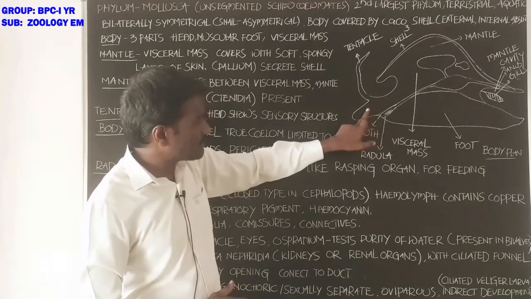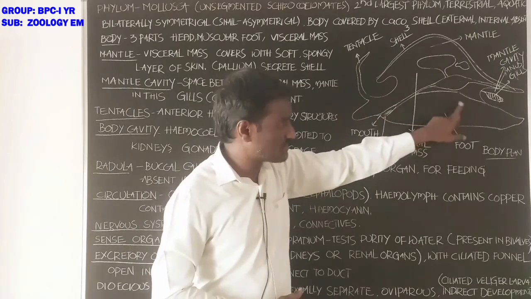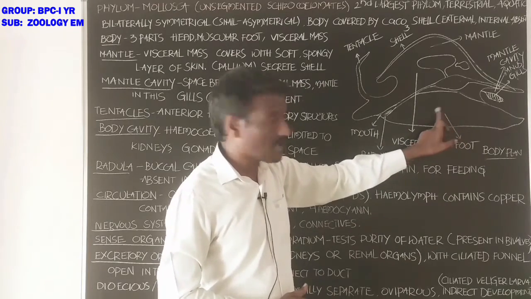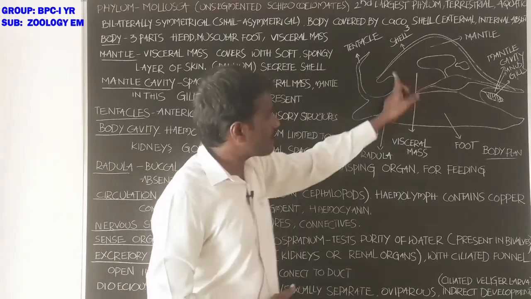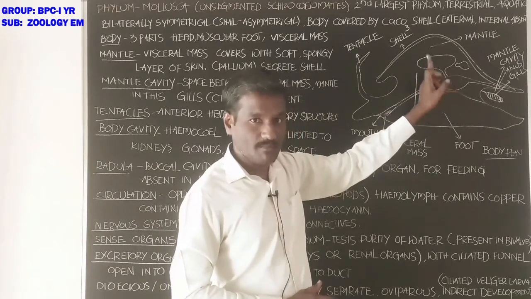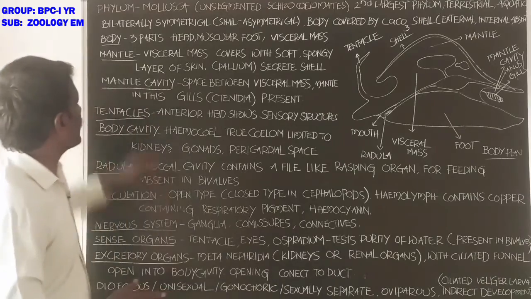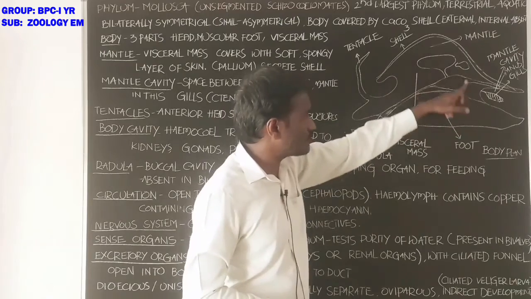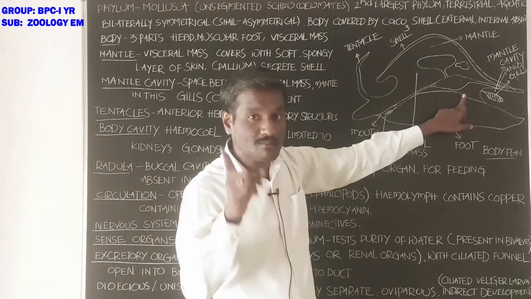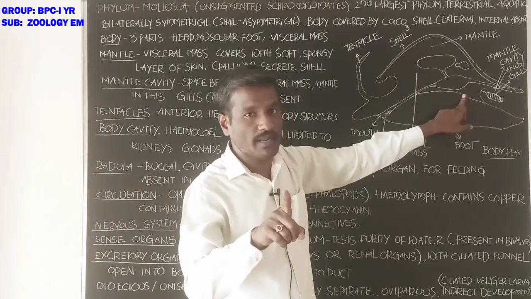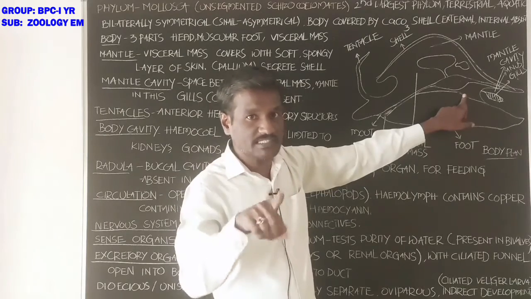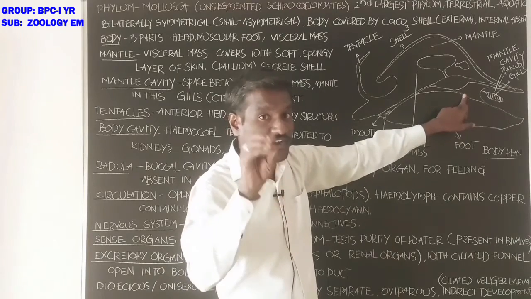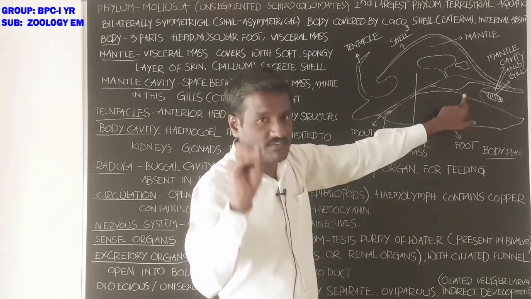It is the first part, head. The second one is the foot, the muscular foot made up of muscle. The third one is the visceral mass. Visceral mass is the mass in the inner part of the body. It provides space for the arrangement of the different internal organs. That is the visceral mass.